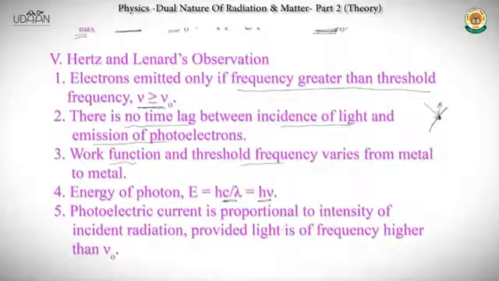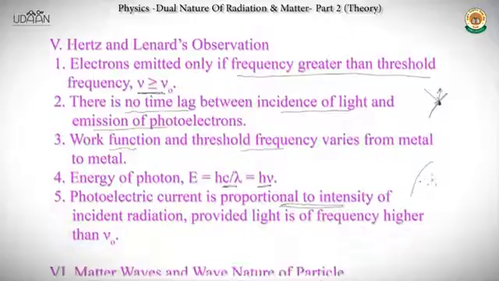So this was also stated by them. And then photoelectric current is proportional to intensity. This is where the intensity comes into play. Not when the photoelectric effect is going to take place, but the photoelectric current is proportional to intensity. I'll explain how this is possible. Suppose this is a surface and there are countless electrons here.